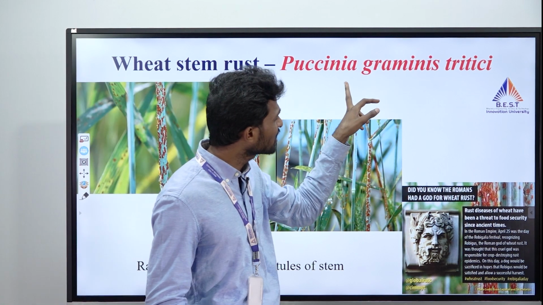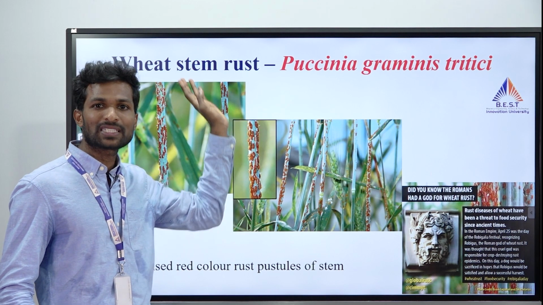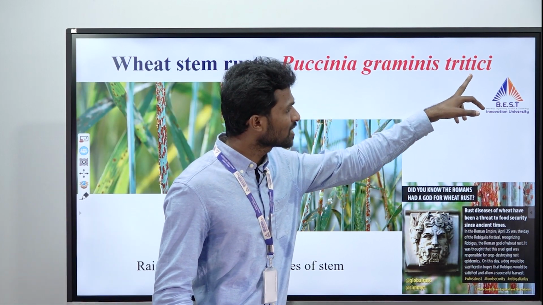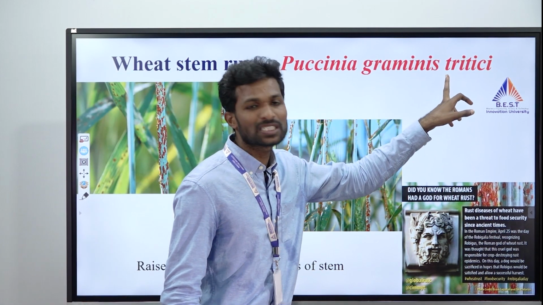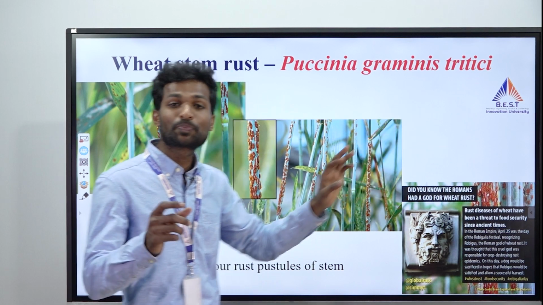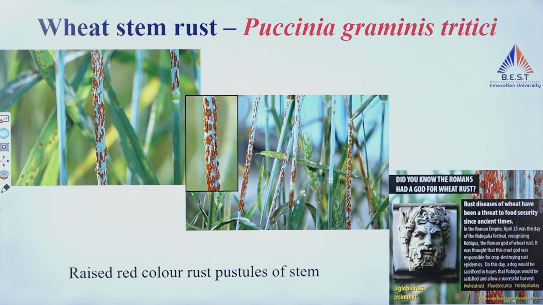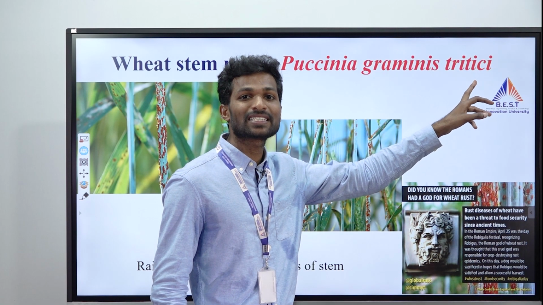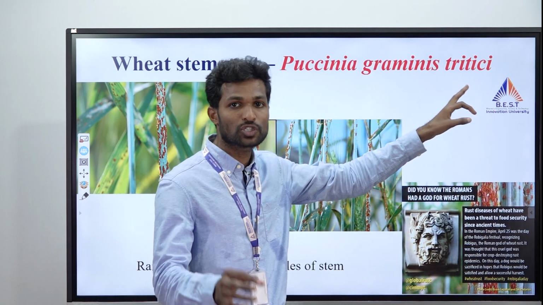Why is it called Puccinia graminis tritici? Why tritici, why not Hordeum sativa or something like that? I will tell you. The scientific name of wheat is Triticum aestivum, right? So tritici means it is a forma specialis, or I can say plant specific, or host specific. If the name ends with tritici, it only infects the wheat crop. If it was hordei, Hordeum vulgare is the scientific name for barley, right? So that only infects barley. They are highly host specific.